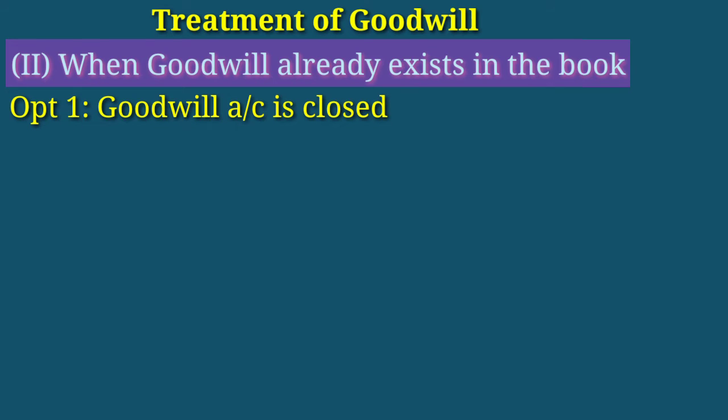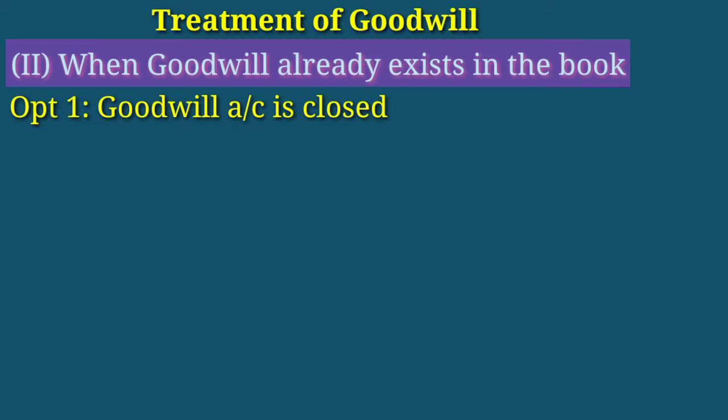In the case of admission of a partner, if the goodwill appears in the balance sheet, what did we do? We write off that goodwill. How do we write it off? We made a journal entry. That journal entry is old partners' capital account debit to goodwill account. Goodwill has a debit balance. It's shown on the asset side of the balance sheet, so we need to write it off. That's why we credited goodwill account and debited the old partners' capital account in the old ratio.